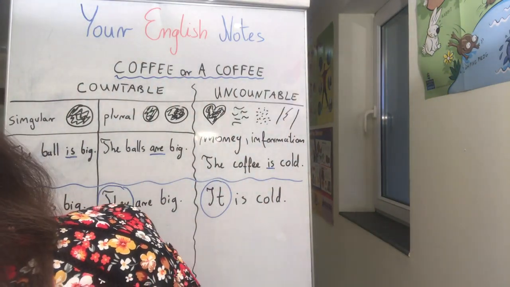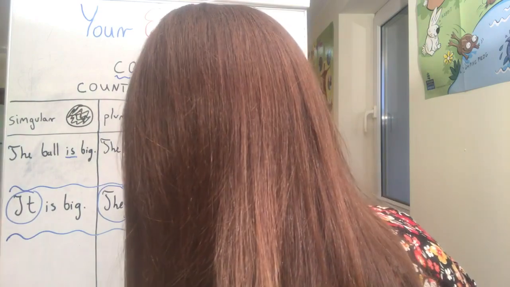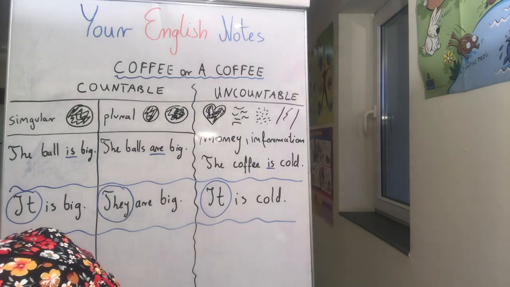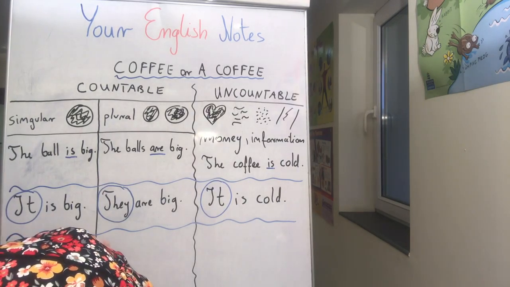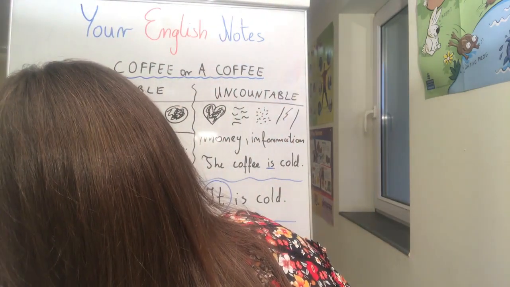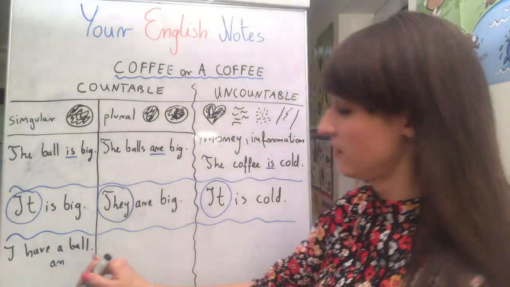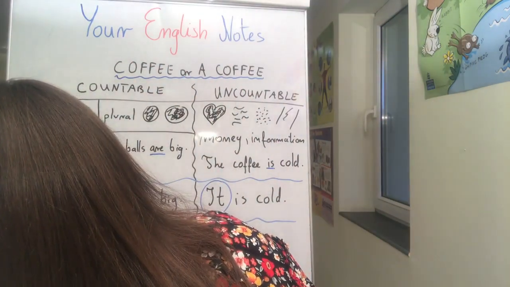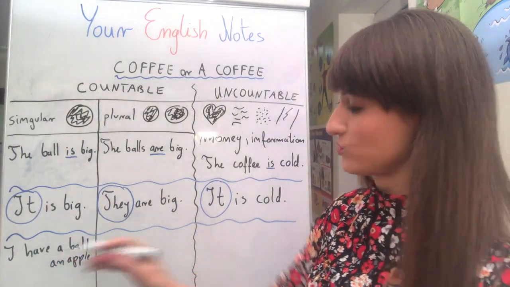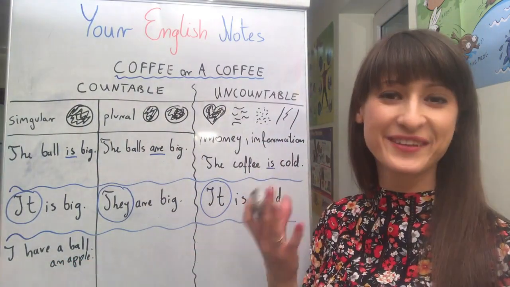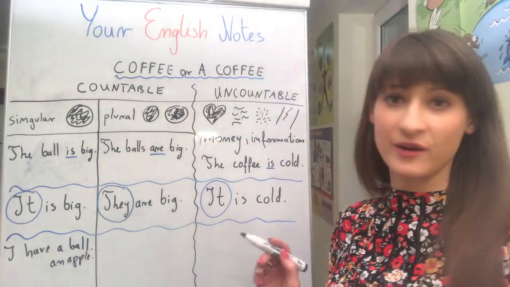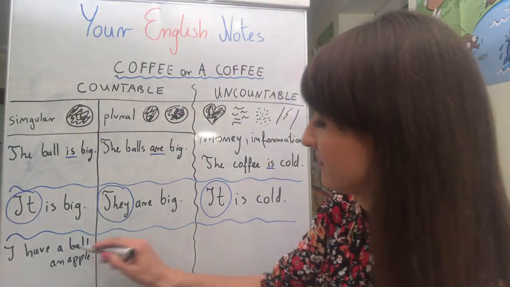And one more thing I would like you to pay attention to is the articles, okay? So you can say, I have a ball. Sometimes you say an when a word starts with a vowel, so apple, for example, yeah? You can say, I have an apple, because it would be strange to say a apple. It would be difficult to pronounce, yeah? This is why we've got an when we start a noun with a vowel.